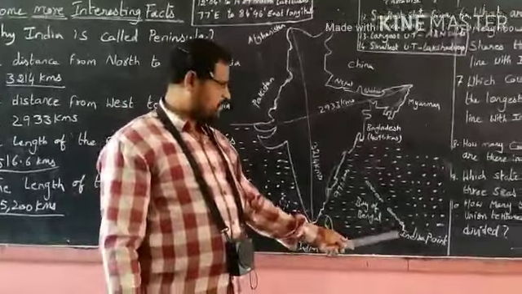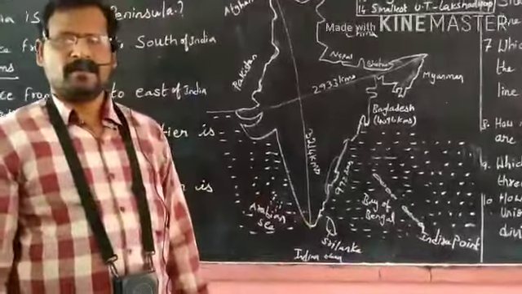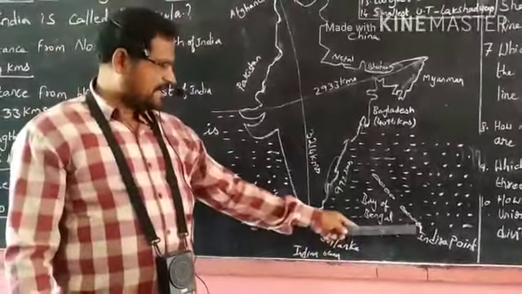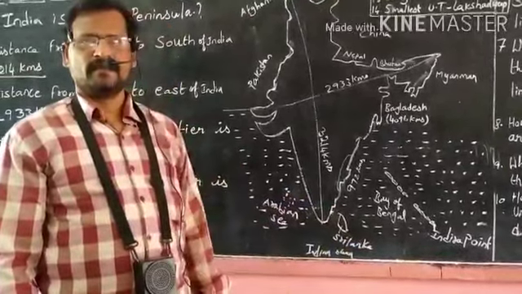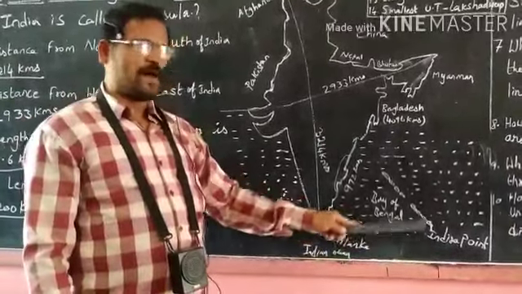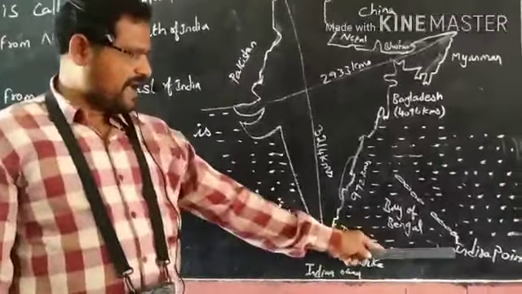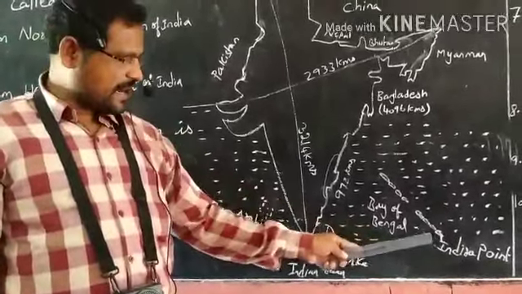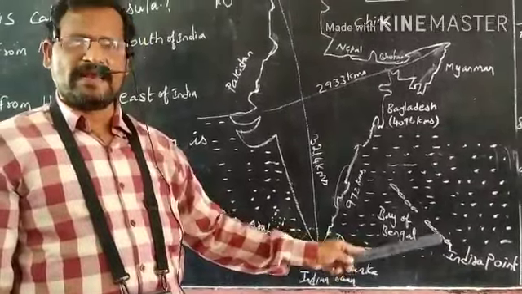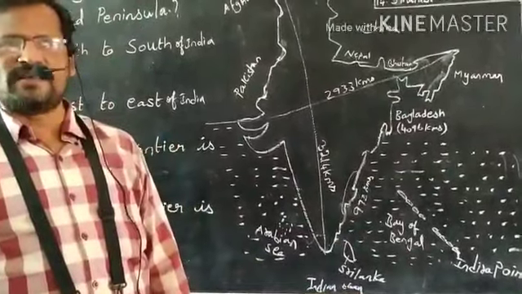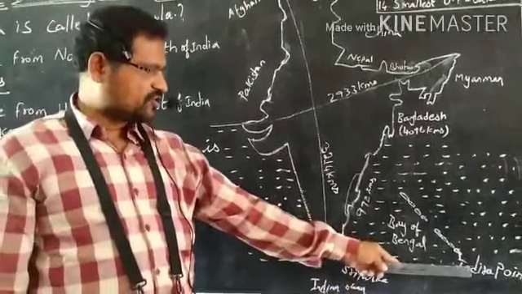Let us discuss Indira Point. Indira Point lies in Great Nicobar Island. The specialty of Indira Point is that it is the southern tip of India. Unfortunately, it was washed away in the 2004 tsunami.